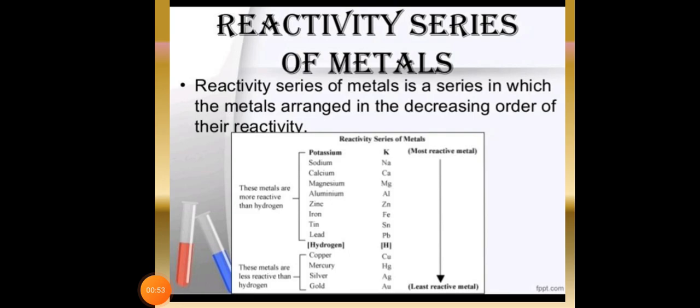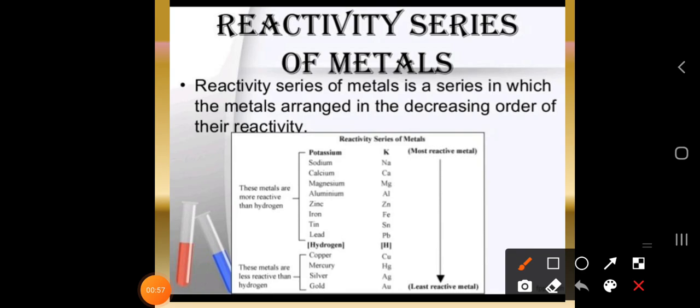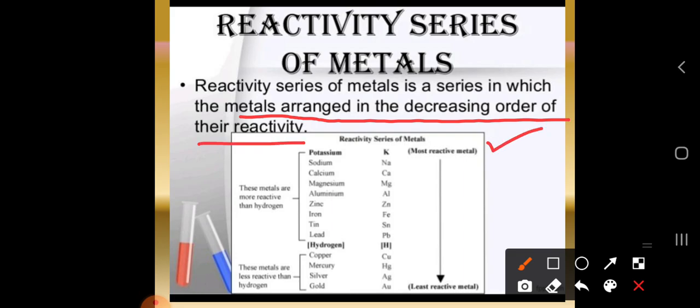Dear students, this is the reactivity series of the metals. In this series the metals are arranged in the decreasing order of their reactivity. The most reactive metal is potassium, and the least reactive metal is gold. Why do you have to remember this?